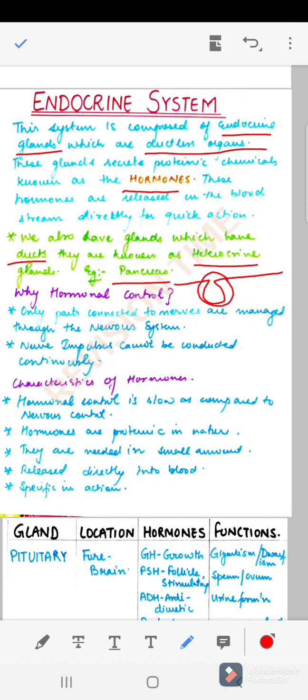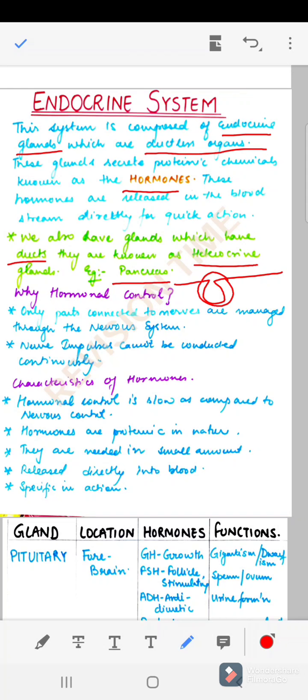So we already have a nervous system for the control and coordination. So why do we need the hormonal system now? Because only the parts which are connected to the nerves in our body are managed through the nervous system. And also the nerve impulses cannot be conducted continuously. So these are the drawbacks of the nervous system. That is why we need the hormonal system.